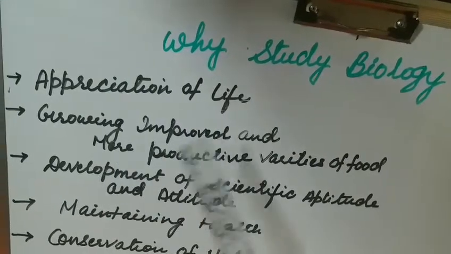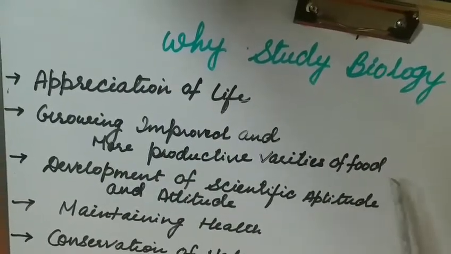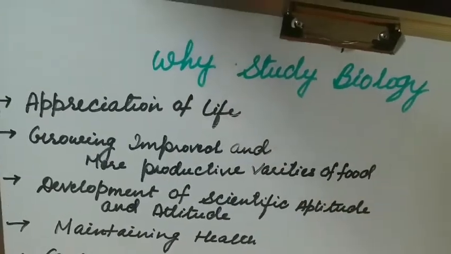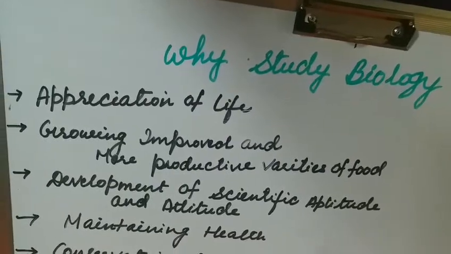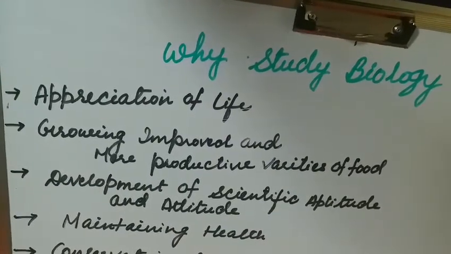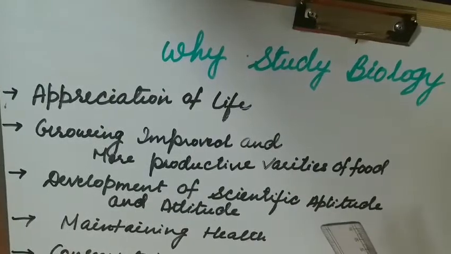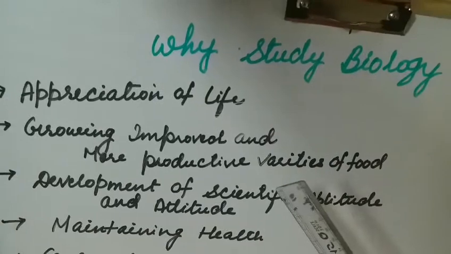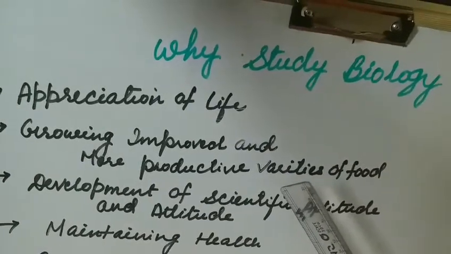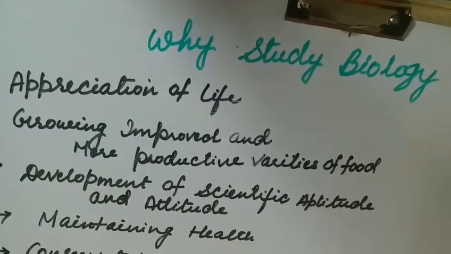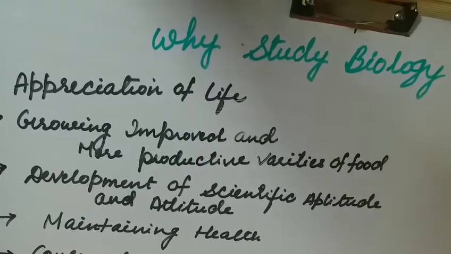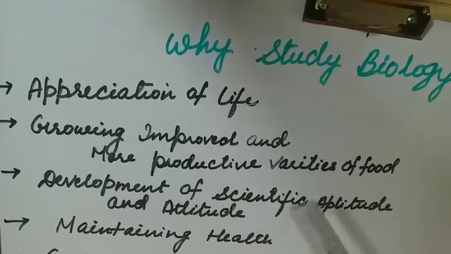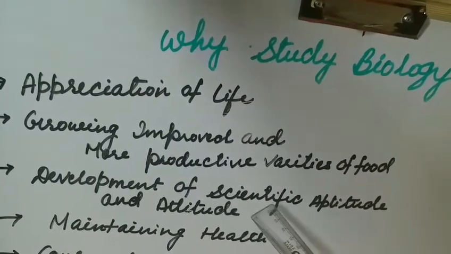The second one is growing improved and more productive varieties of food. The biologists are trying to improve the productive varieties of plants and animals by different means, like hybridization, selective breeding. They try a lot of means to improve the different varieties of plants and animals for the human beings, for the better production.